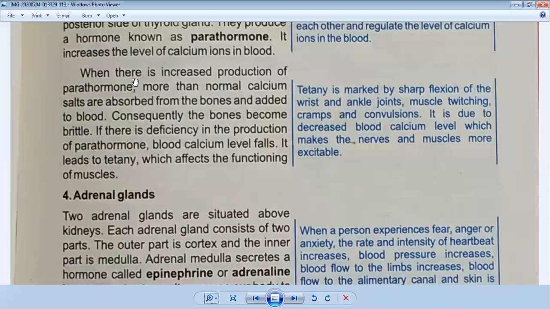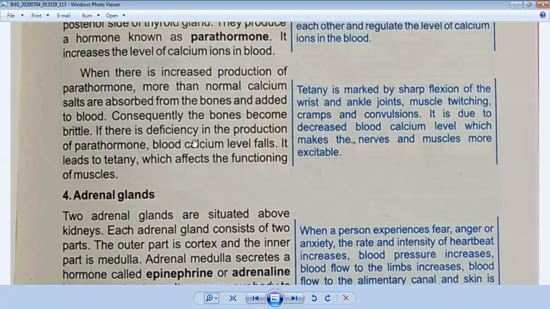First of all, what is parathormone? Parathormone is a hormone produced by four glands situated at the posterior side of the thyroid gland, and its important function is to increase calcium ions in the blood. But if there is increased production of parathormone, more than normal calcium salts are absorbed from the bones and added to blood. Because of that, bones can become brittle, they can be bent, they can be soft.